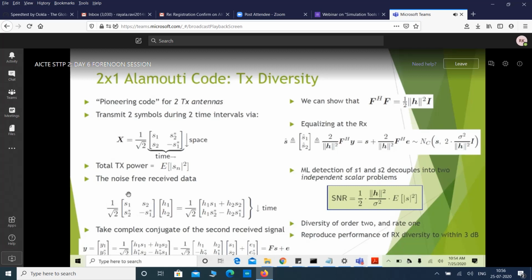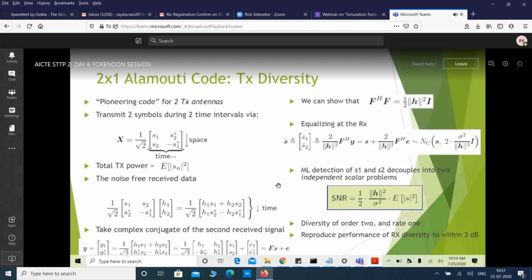This is the transmit matrix, and in two time slots we assume that the channel does not change, so both symbols experience the same fading. That's why we have kept only H1 and H2 here. After multiplying the symbol matrix with the channel matrix, we obtain this one.